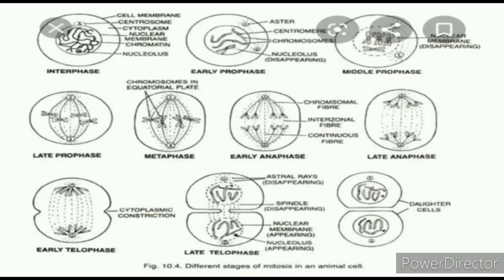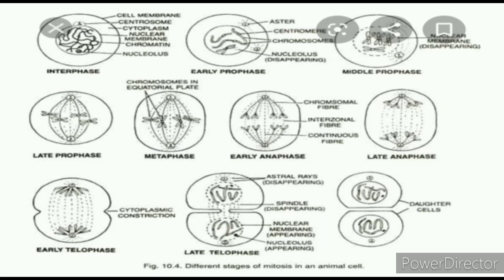We can see in the picture that it is far away, and in the late telophase you can see that the spindle fibers are disappearing and the nuclear membrane and nucleolus are appearing. You can easily remember this: in prophase what happens? The opposite happens in telophase. In prophase the nucleolus disappears and the nuclear membrane disintegrates.